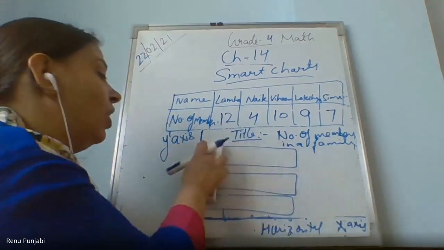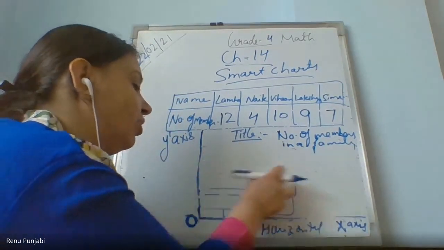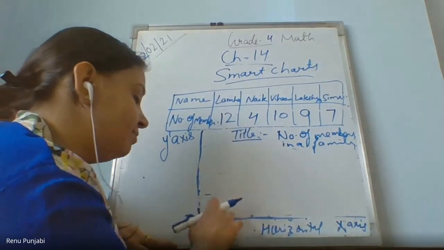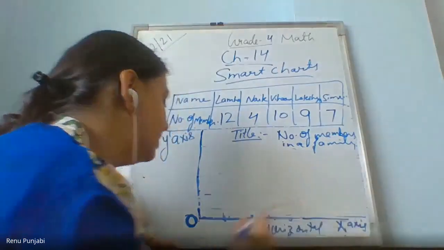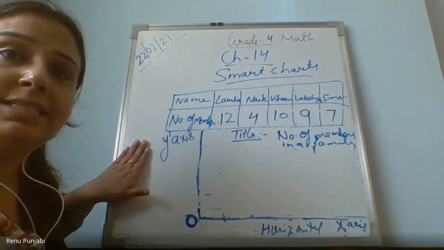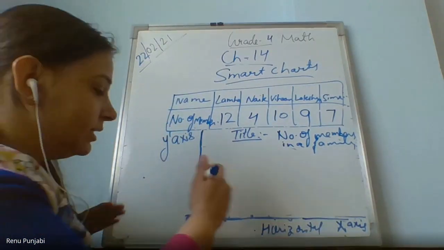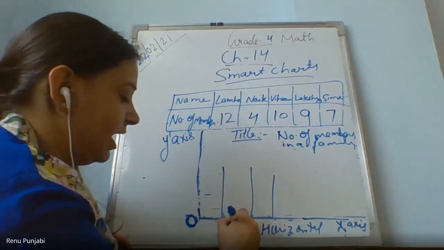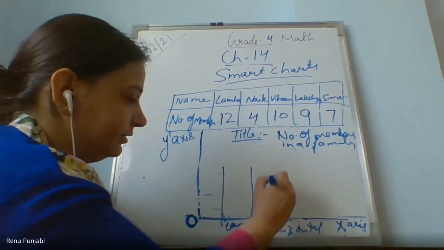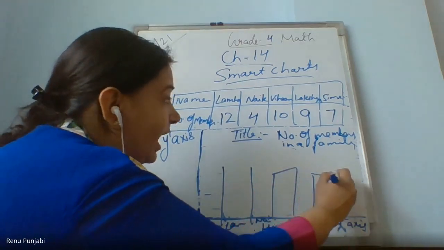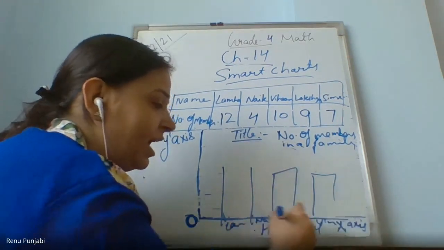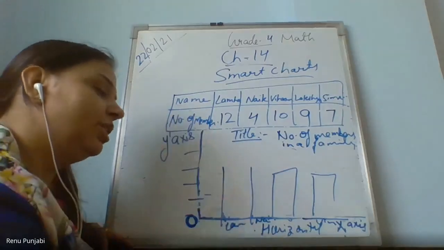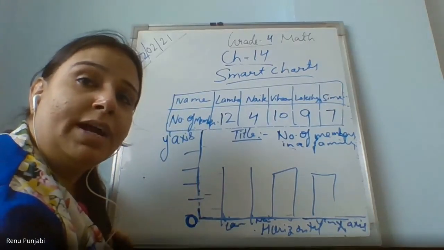When you draw a vertical bar graph, the names are on the horizontal axis and the numbers are on the vertical axis. So right now the names are here, for example, Lamha, Nek, and Vihan. The names are coming on the horizontal axis and the numbers will come on the vertical axis.